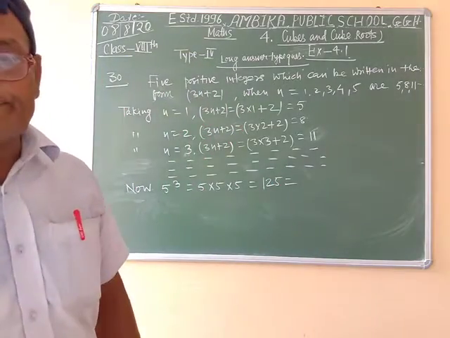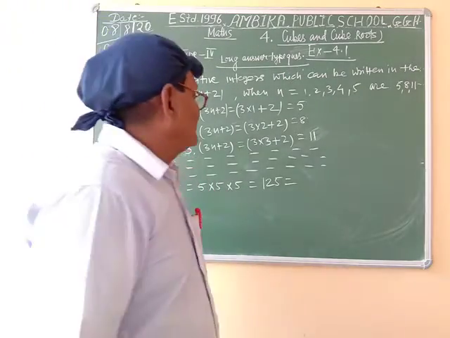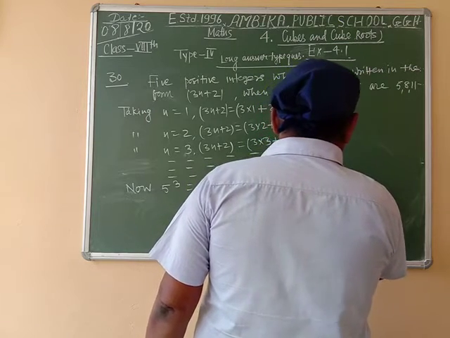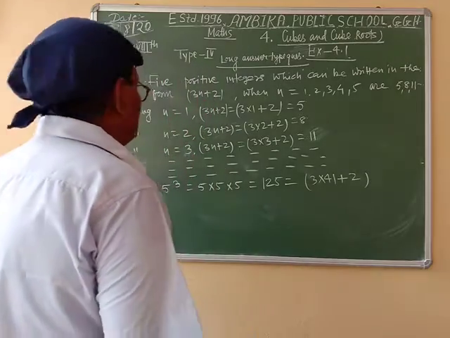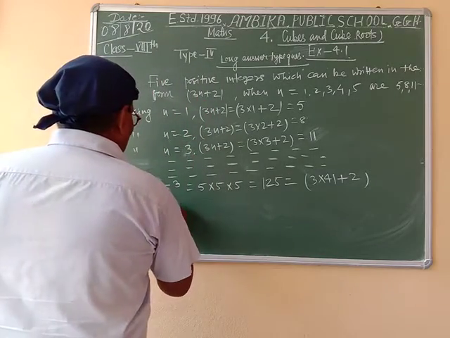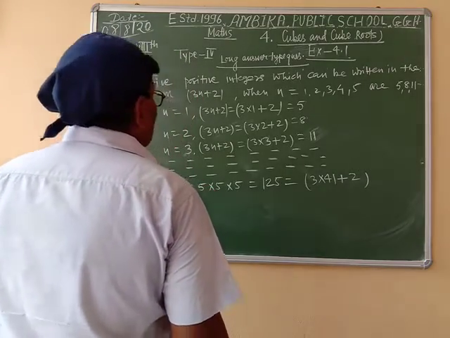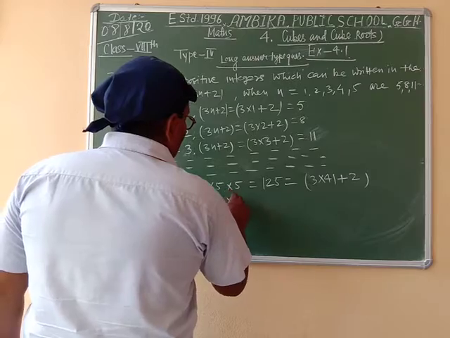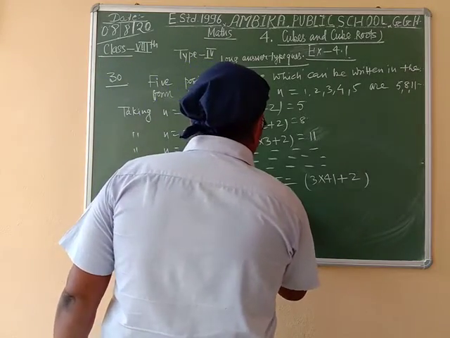Writing in the form of 3n plus 2, we can write 3 into 41 plus 2. Now 8 cube is equal to 8 into 8 into 8 is equal to 512.